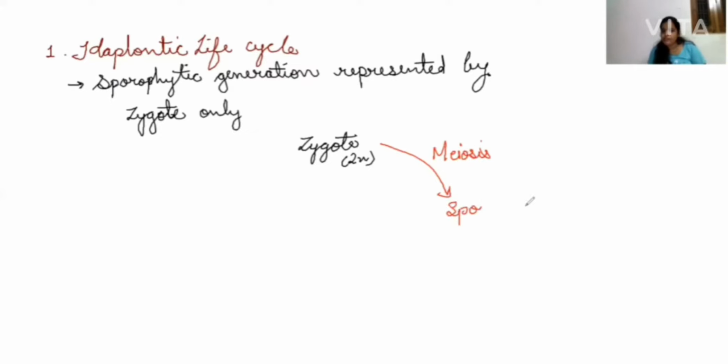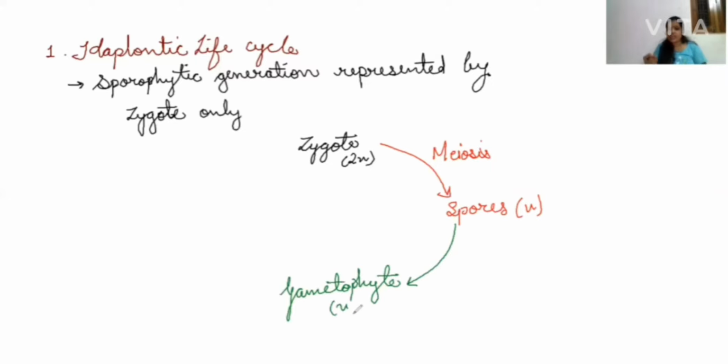Now these haploid spores will germinate into the gametophytic stage, the gametophyte, and this gametophyte is also haploid. So you can see that this diploid stage or sporophytic generation is getting converted into the gametophytic generation.